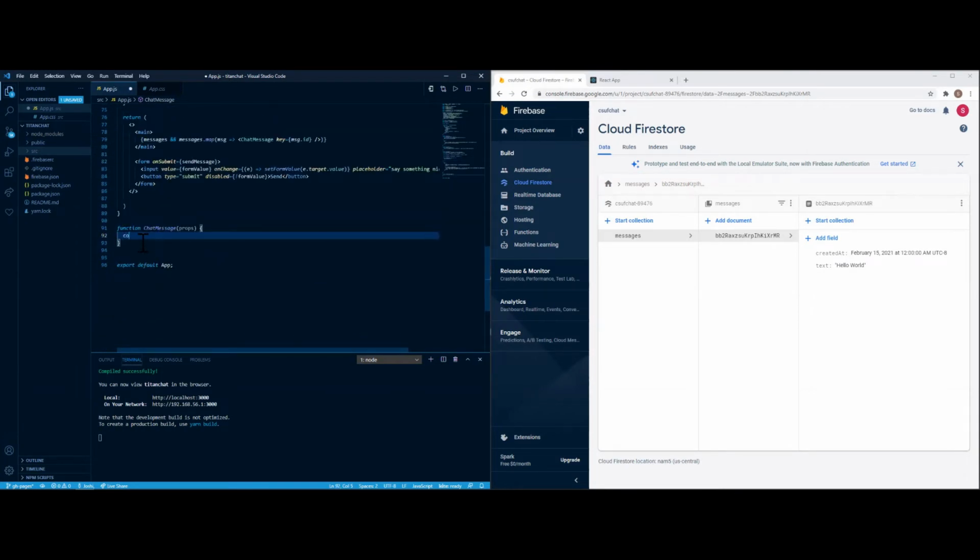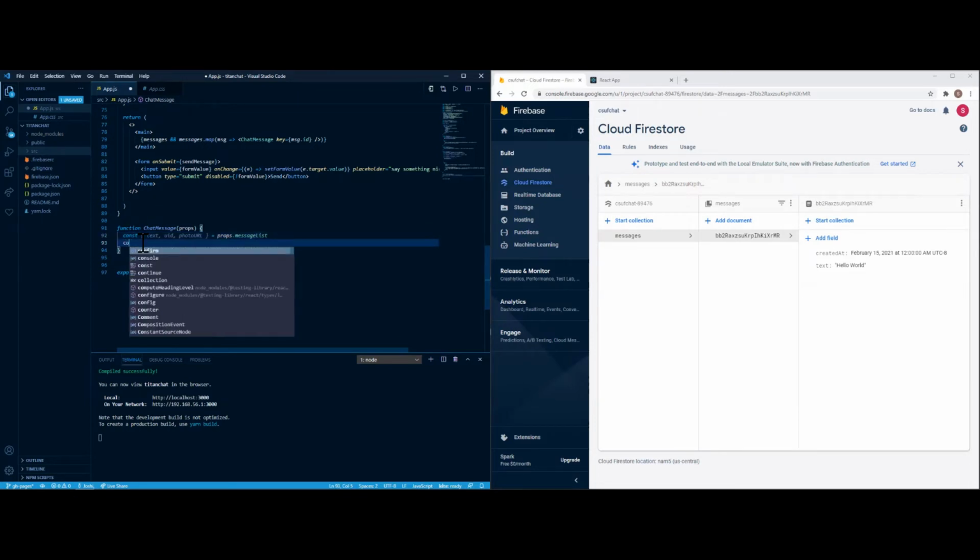So that's gonna be a const text, UID, photo URL equal to props.message. Then another const.